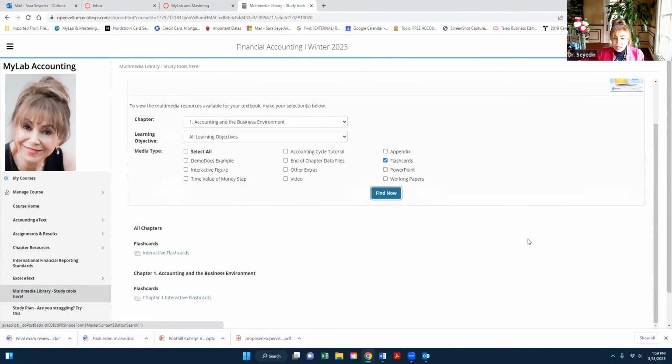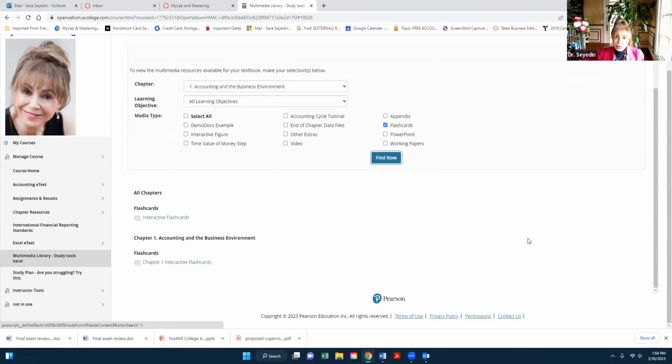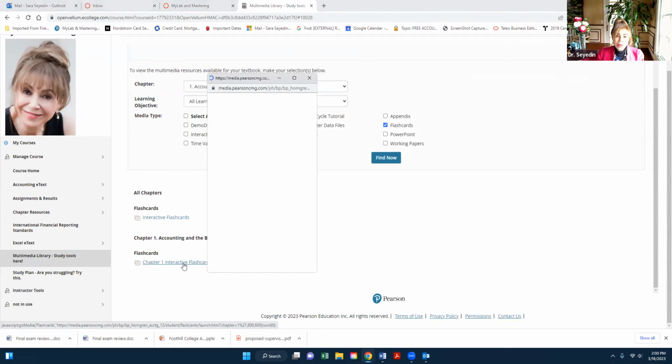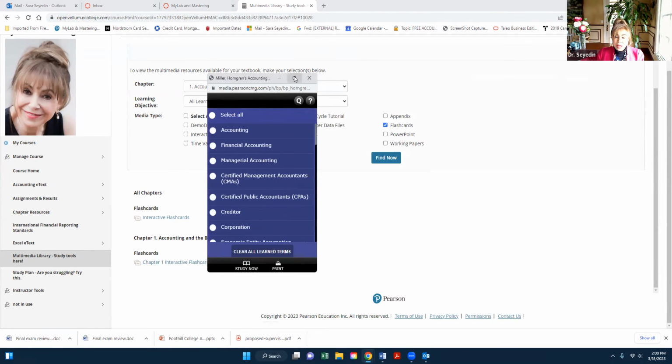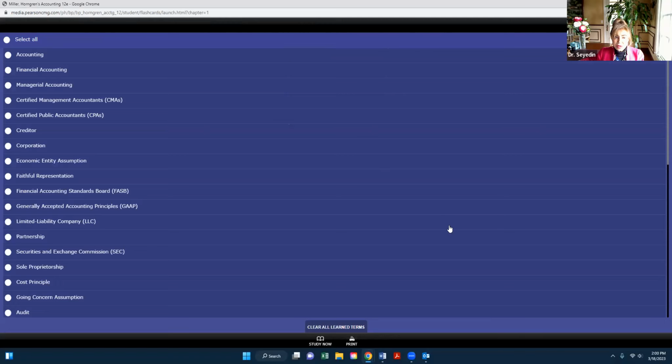And now scroll down. I mentioned this before during my other reviews: don't click on the first set of flashcards, because those are flashcards for the entire textbook. You just want the flashcards for chapter 1. So that's more focused, more specific. So I'm going to click on that, expand the screen, and then let's say accounting, select accounting and say study now.